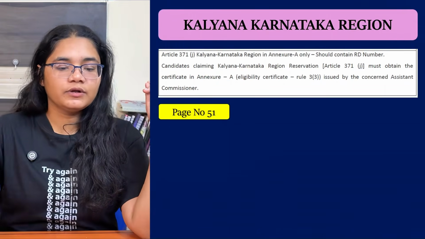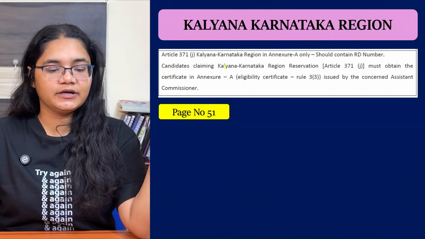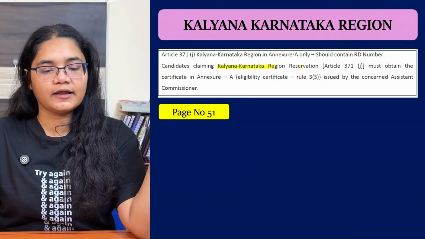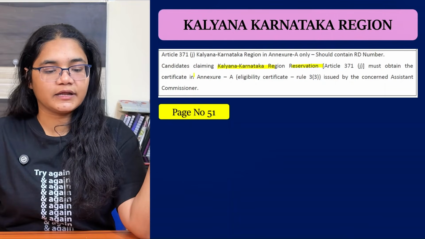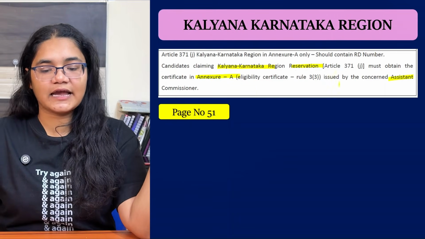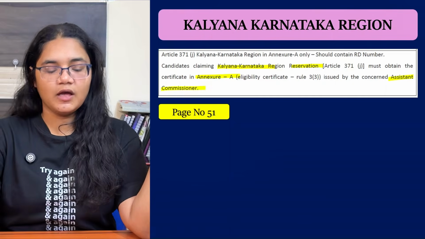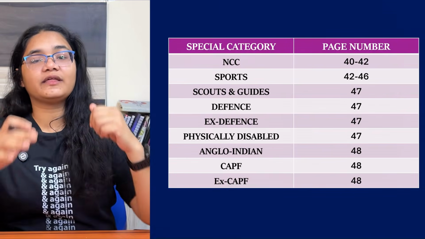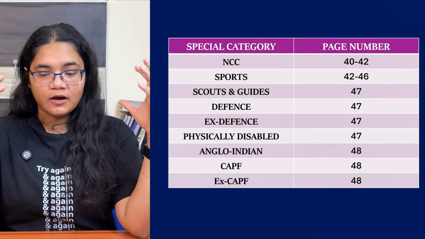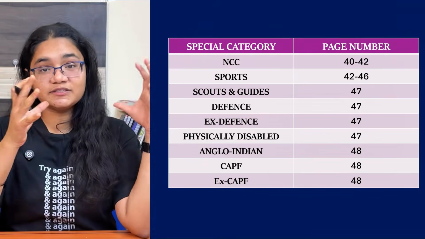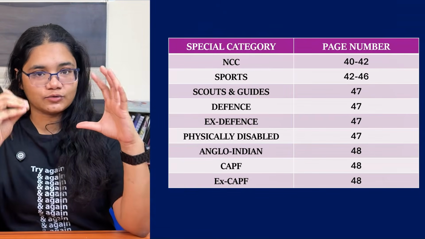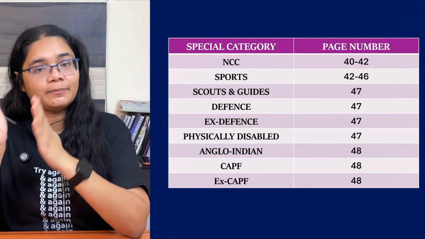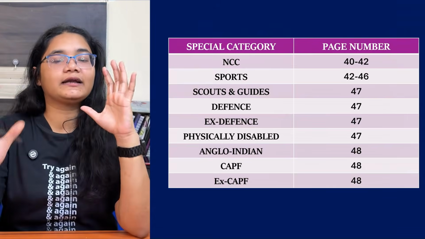Now coming to the document, as I have already mentioned, candidates claiming Karnataka Kalyana region reservation must obtain the Annexure A certificate signed by the Assistant Commissioner. Now let's move to some other reservations which come under the special category. I have not discussed those categories in detail, but I have mentioned the page numbers so that you can directly go and check.